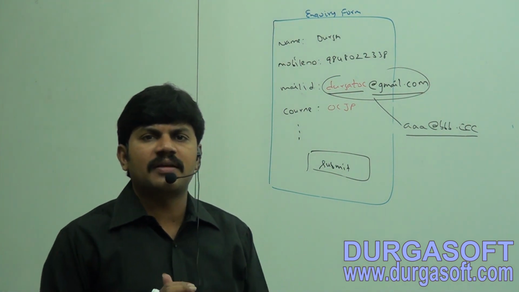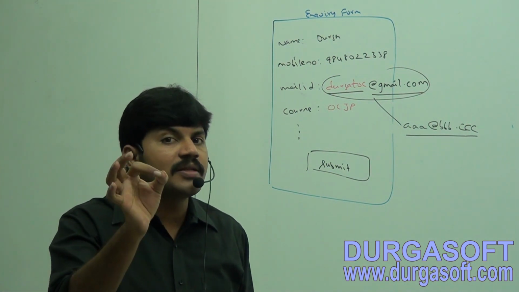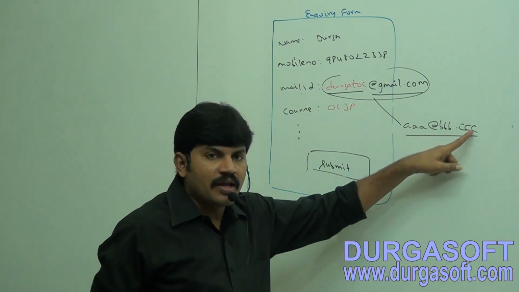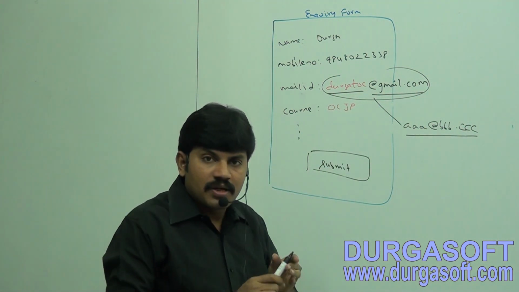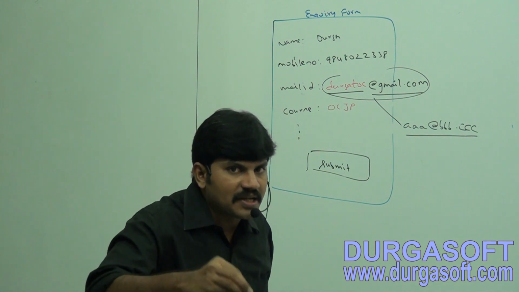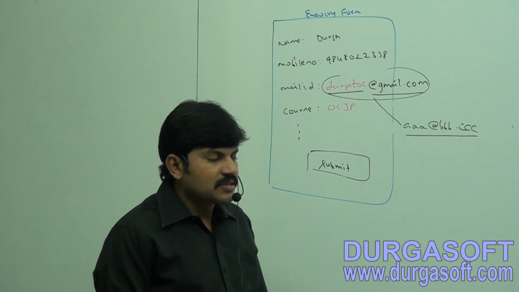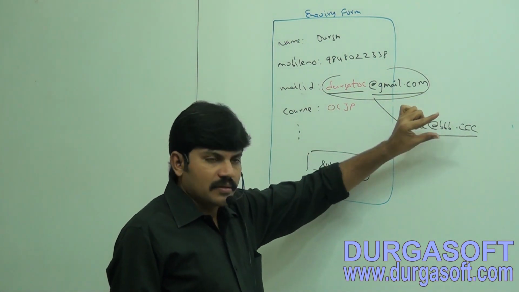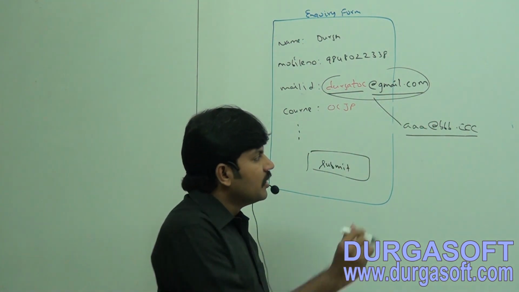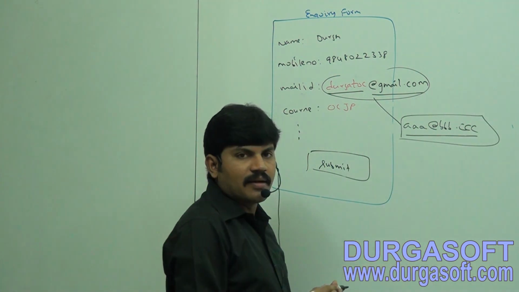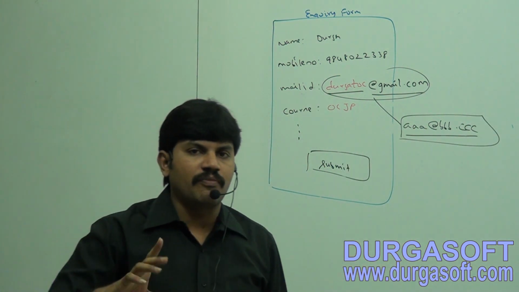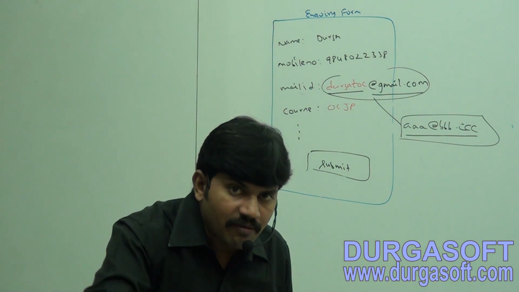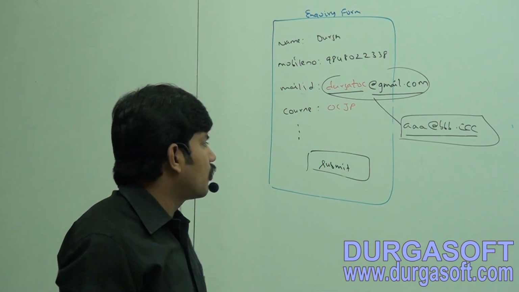How is it happening? This form checks only the format, not whether the mail ID physically exists or not. It only checks whether the mail ID follows the format of something, then @, then some name, dot, followed by some extension. Up to that only the form checks. Whether that mail ID is actually available or not is not going to be checked.